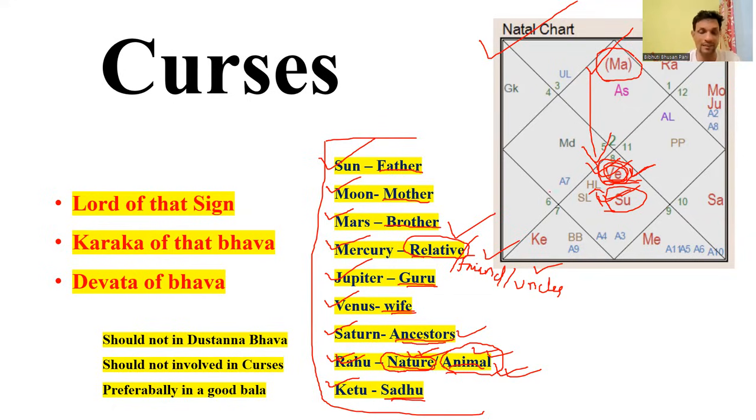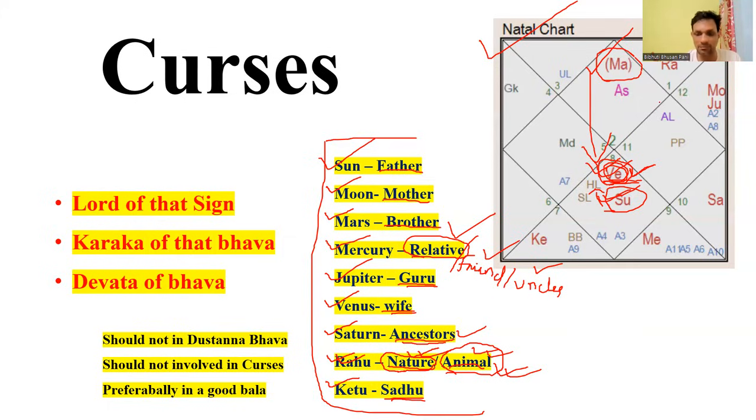When we are suggesting that two or more malefics are linked with a planet, it means that at least the aspect or the sight we are considering is the sight of the planet. Like Mars has 4th, 7th, 8th aspect. Jupiter has 5th, 9th special aspect. Rahu has 7th, 2nd.